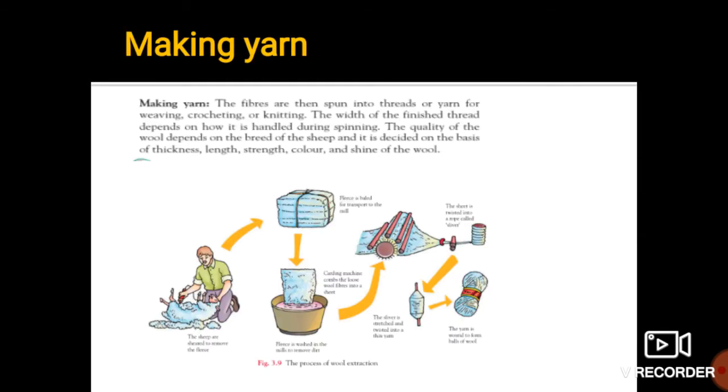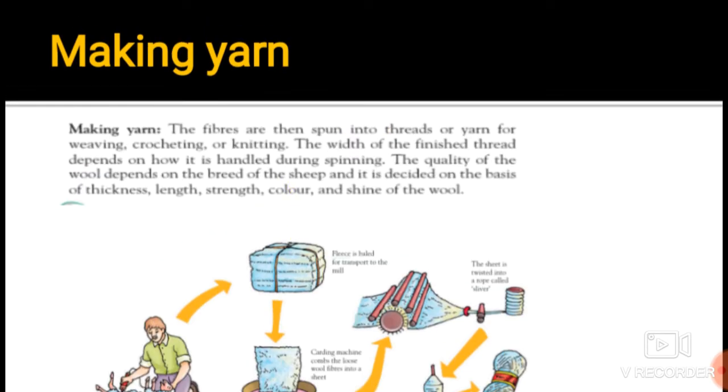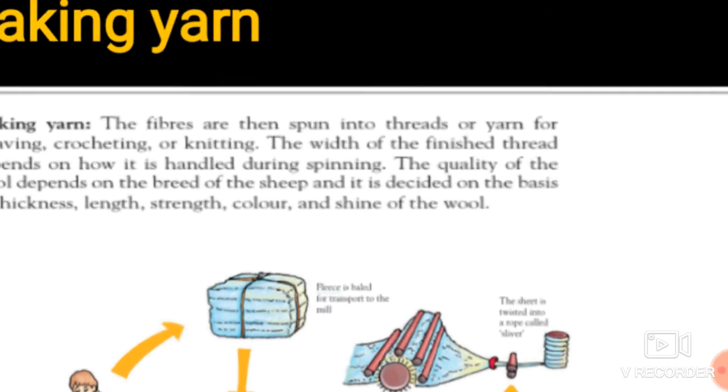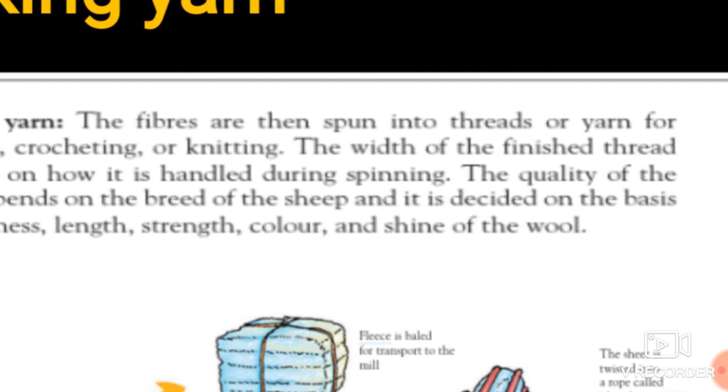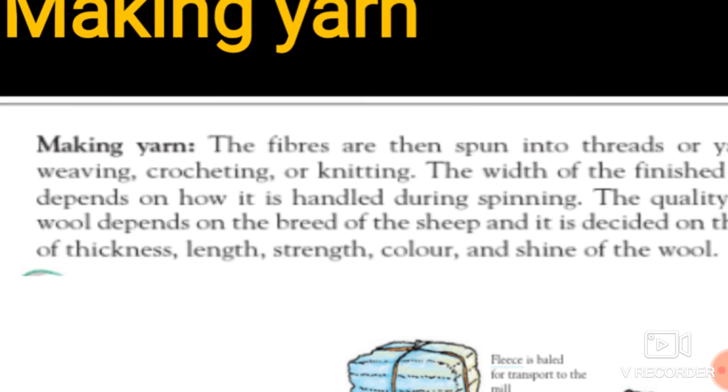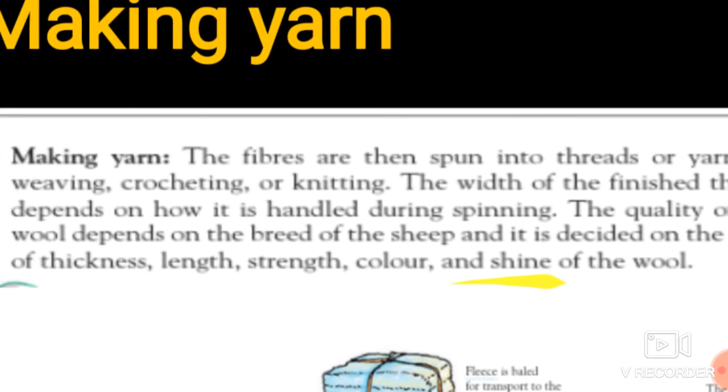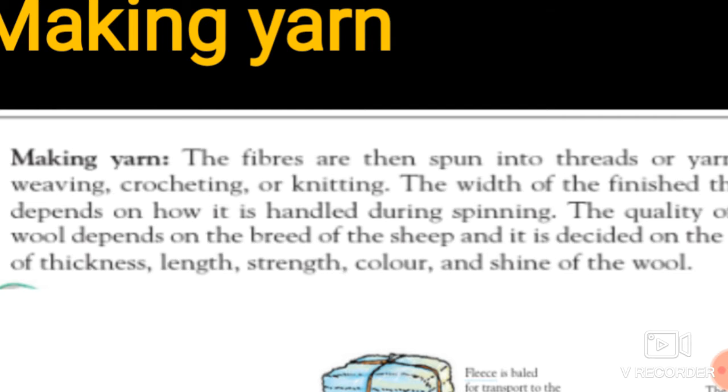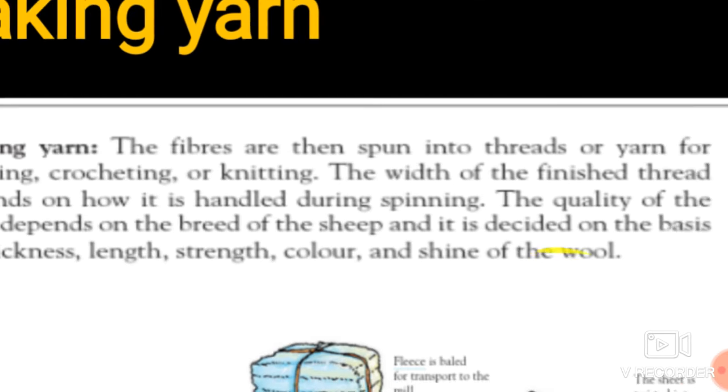Okay, the next one is the making of yarn. So how is this yarn made? These fibers are then spun into threads or yarn for weaving, crocheting and knitting. The width of this finished thread depends on how it is handled during the spinning.